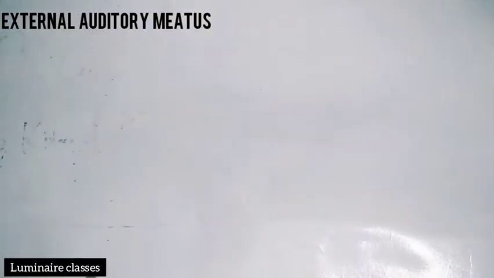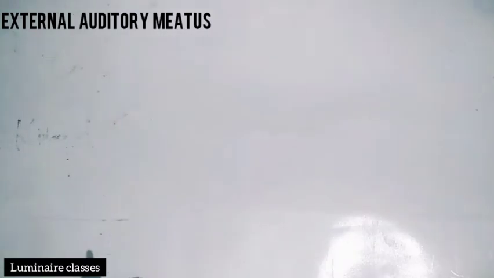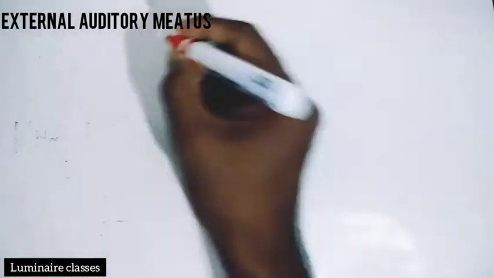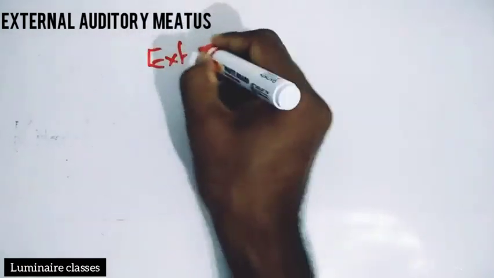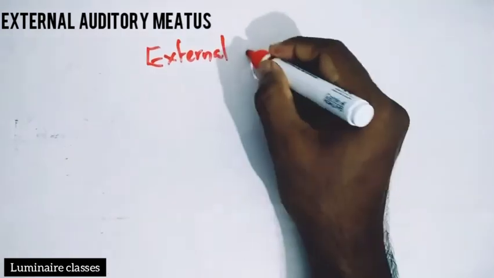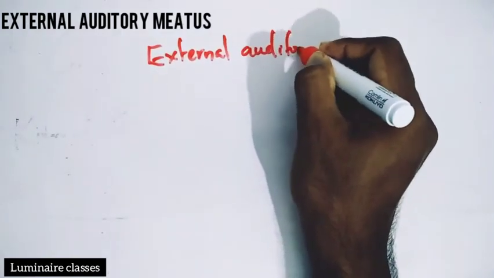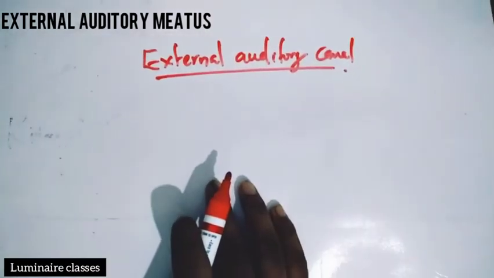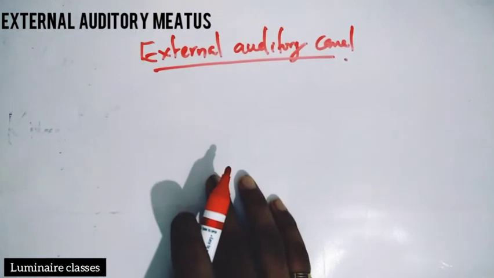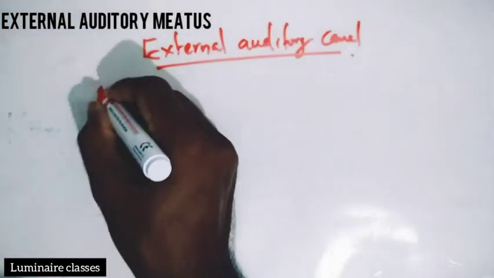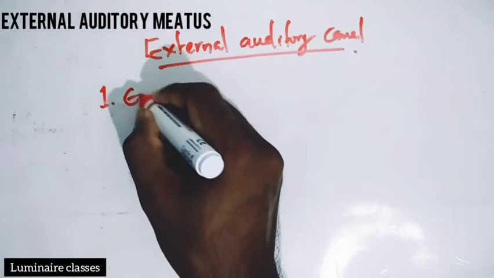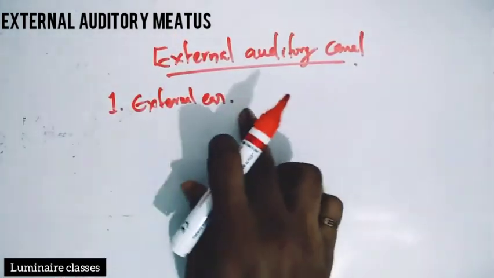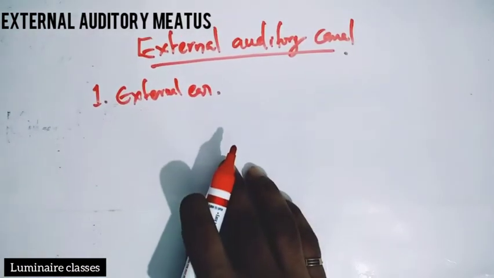Today we are dealing with the anatomy of the ear. Topic is external acoustic canal or external auditory canal. Right? So what are the points about the external auditory canal? First one is it is a portion of the external ear, no doubt.